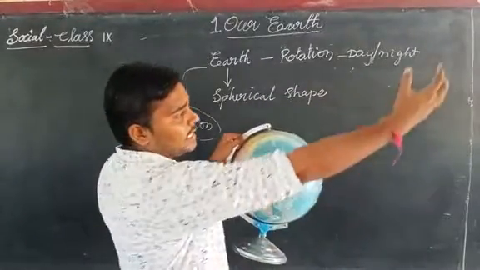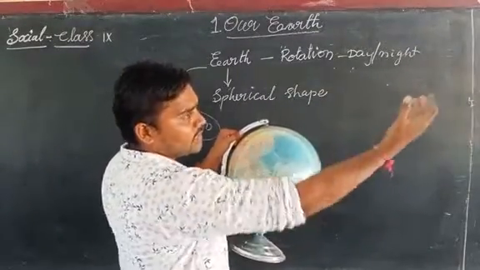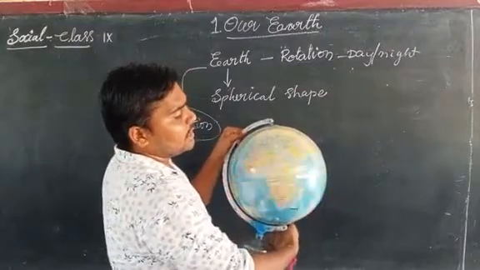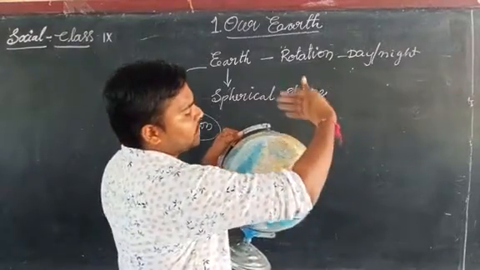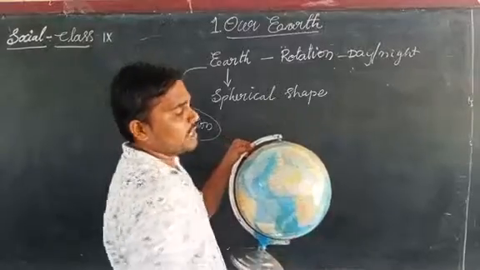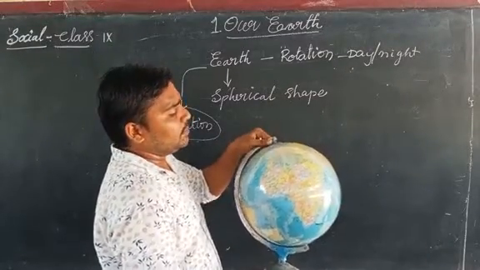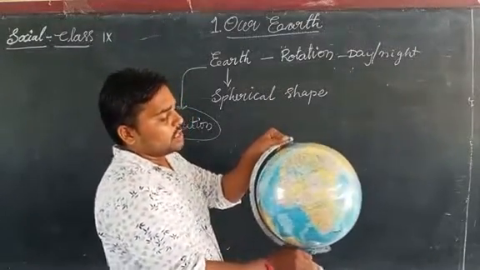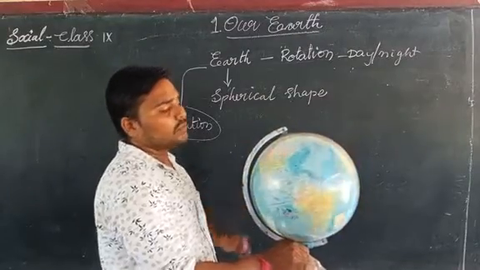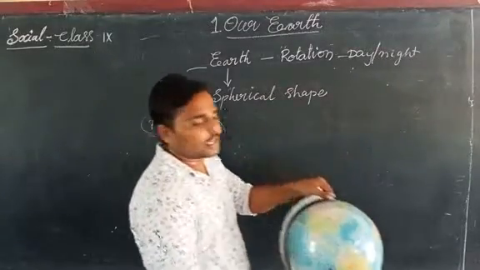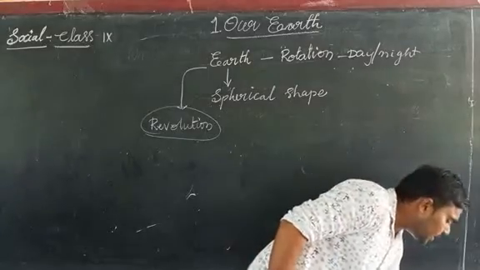When the sun rays fall from this side, we can observe the changes. This semi portion is in daytime and the back side portion is in night. In this way, day and night are formed on the earth.